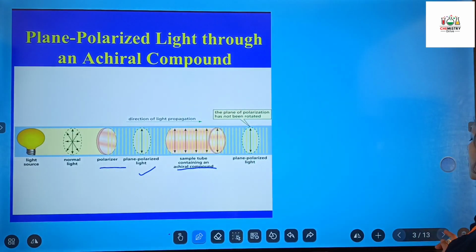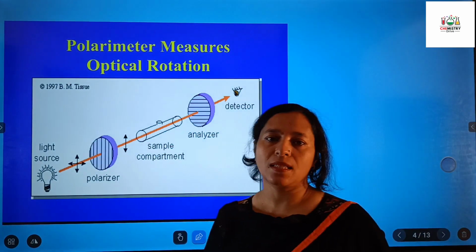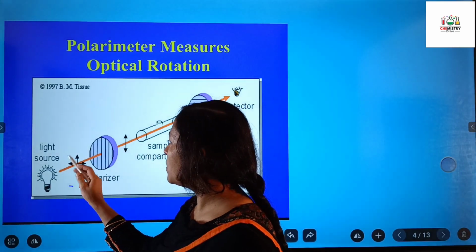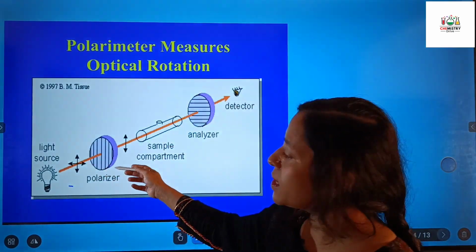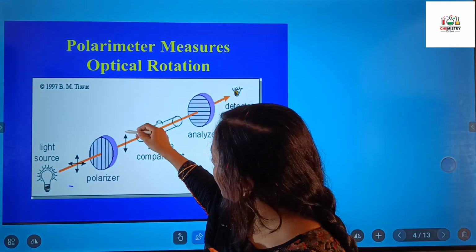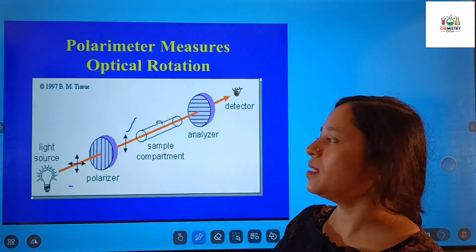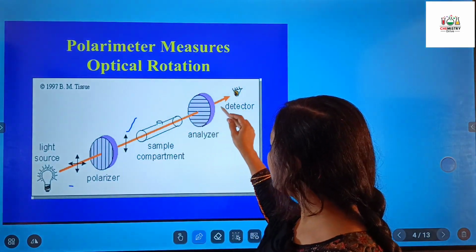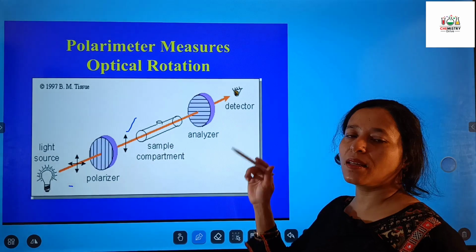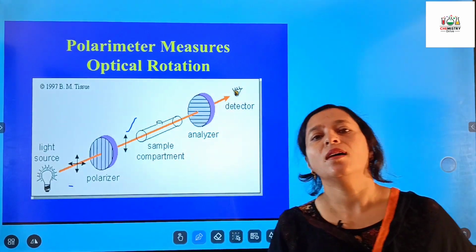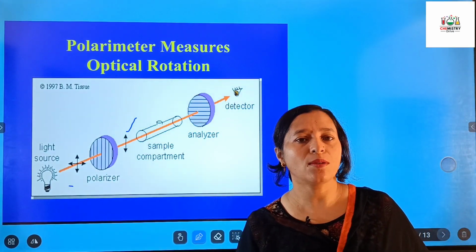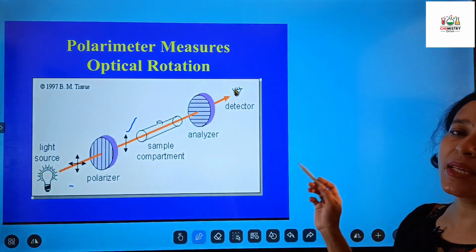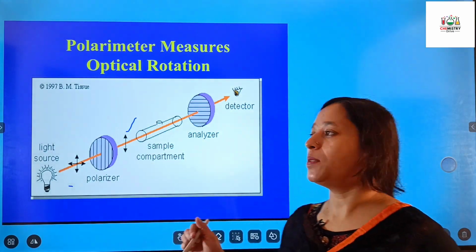In the next slide, we'll discuss the polarimeter. It's an instrument. You can see here is the source of light. Light travels in all directions, and as soon as it passes through the polarizer, it becomes plane polarized light. Now, if in the polarimeter you put some sample in it and pass it through the analyzer, we are going to detect the direction of rotation of the molecule, whether it is dextrorotatory or levorotatory. So students, a polarimeter measures the optical rotation of the molecule.